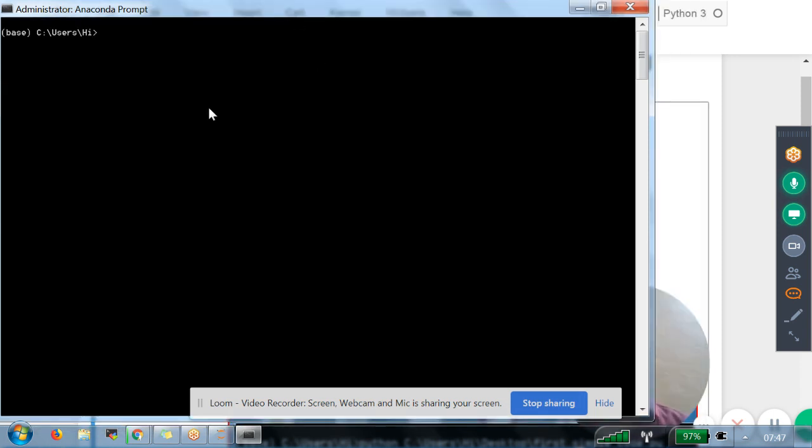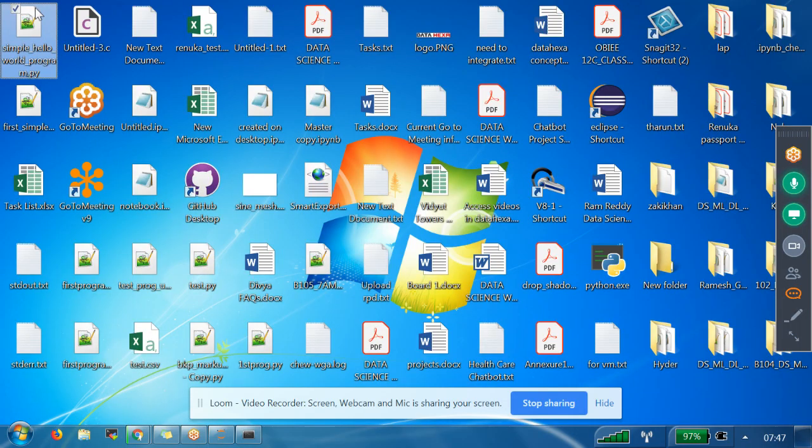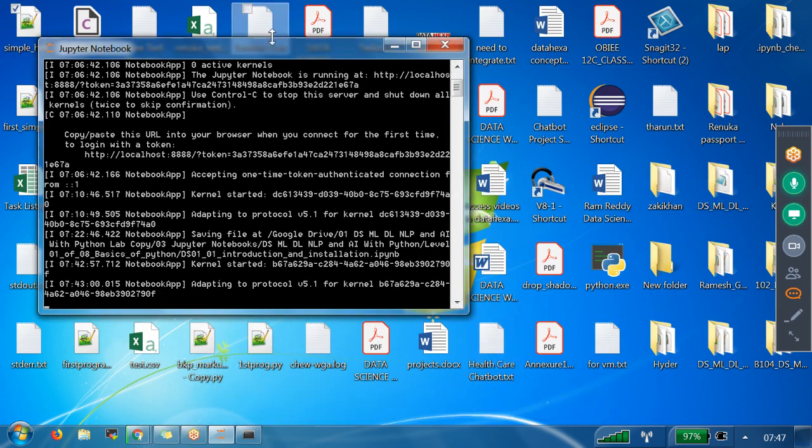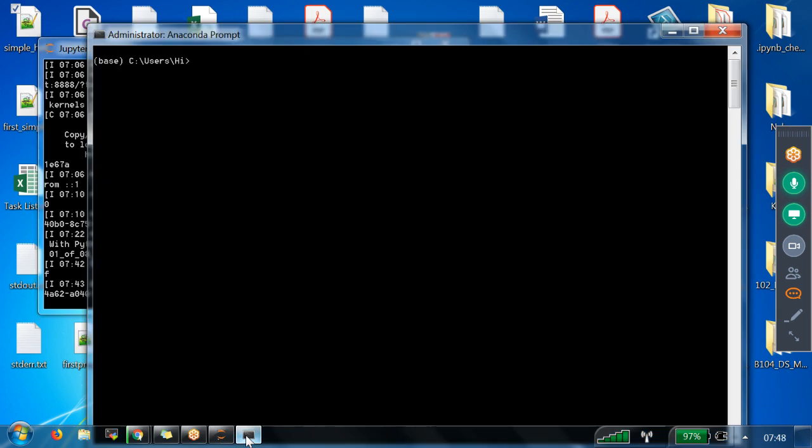If you want to clear the screen, you have to use CLS. CLS is the command to clear the screen. Now I want to run this file using Anaconda prompt. How you can do that is, let us drag and drop after typing Python. I typed here Python, then I am trying to drag and drop that file, which will drop the entire path. Just press enter. Now what are we seeing?